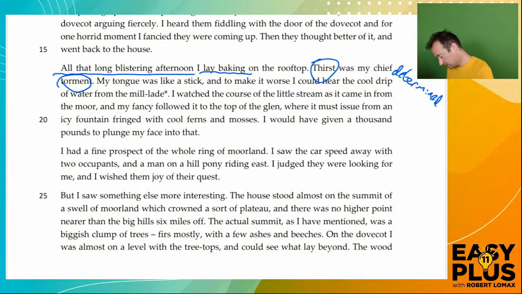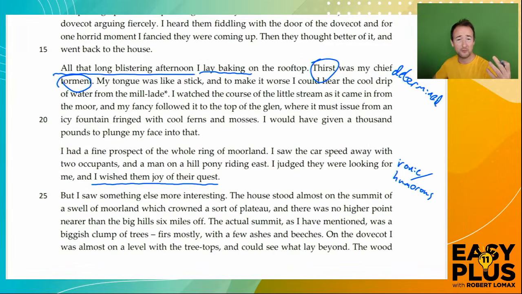Now we get on to line 24 and we see him saying, "I wish them joy of their quest." Well, these are his bitter enemies. So here he's being quite ironic. Of course he doesn't wish them joy on their quest. He wants them to fail and go away. So he's ironic or humorous.